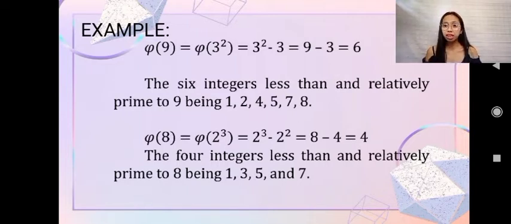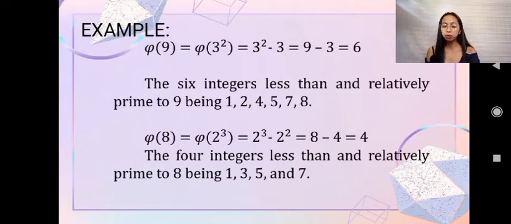So, another example, let us try. So, for the first theorem, we will be proving it. Since in our first example it is correct, let us try another example to prove whether theorem 1 is indeed true. Next, let us assume that φ(8). So it will be equal to φ(2^3), which is equal to 2^3 minus 2^2.